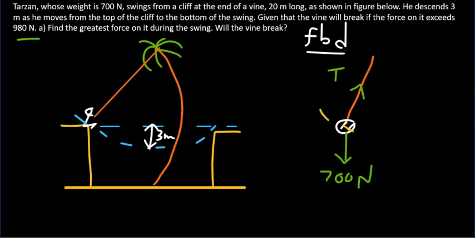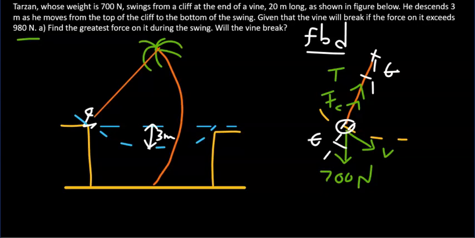Note that as he swings, he goes through part of a circular motion. That means there is a velocity or speed which we can denote by v. Because this is part of a circular motion, you should also label centripetal force along the center of the circle. The center of the circle is here, so that centripetal force acts along the vine. Let's assume that this angle here is theta. So theta is the angle that the vine makes with respect to the vertical. So that means this angle is also theta.